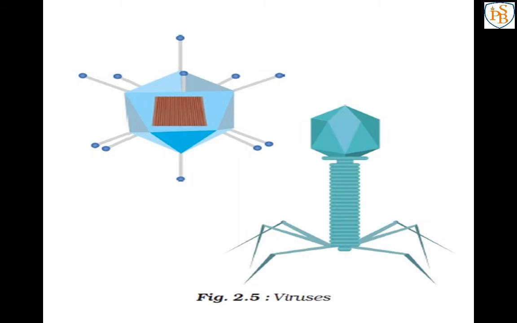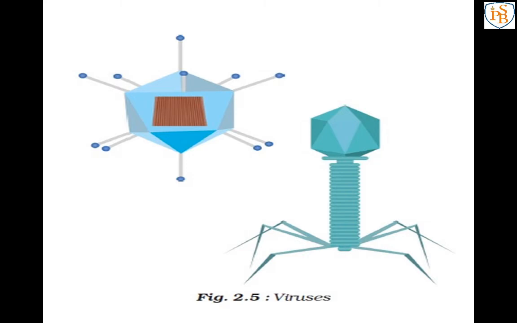Without a host cell, viruses would not be able to multiply, means viruses need a host cell for their growth, like coronavirus. We are always hearing in the news that the number of persons is increasing, and that is because of the viruses' multiplication. Many common ailments like cold, influenza and coughs are caused by viruses, but some serious diseases like polio and chicken pox are also caused by viruses, means viruses are very harmful.